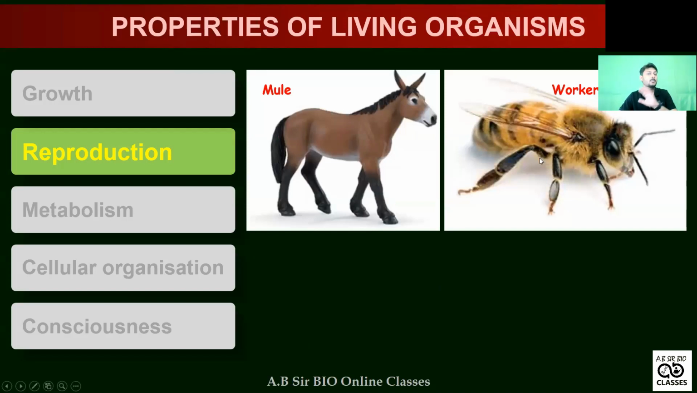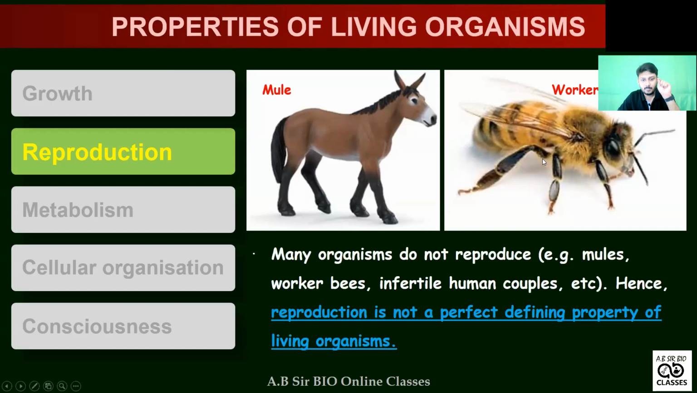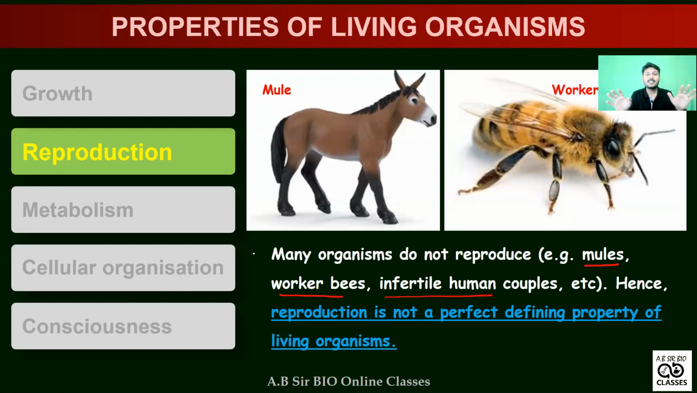So they are living organisms, but they are not able to reproduce. Some exceptions are there, and remember, mark these lines given in your NCERT book: mules, worker bees, and infertile humans. They are living, but they are not capable of reproducing. So these are some exceptions. So we can't say that reproduction is a defining property. Growth is not a defining property. Reproduction is not a defining property.